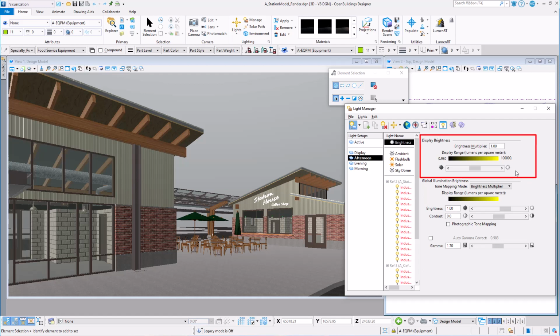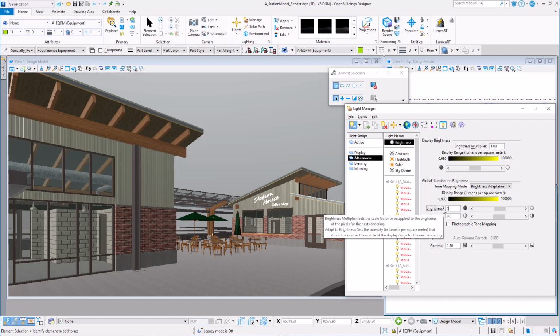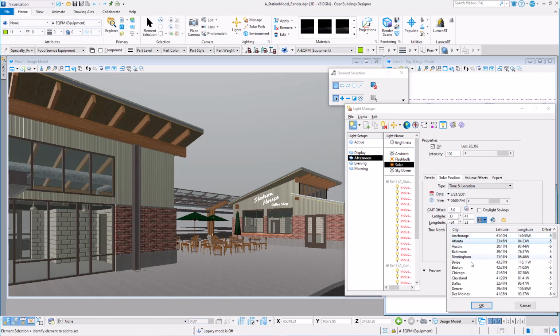Display brightness affects the view as it is seen on the screen. The global illumination brightness is what actually affects the brightness of the view rendering. I generally start with the sliders at a sort of mid-range. Brightness can be adjusted after the view is rendered, so you can't really go too wrong here. The Solar tab is where you set the location, the north direction, date, and time of day.